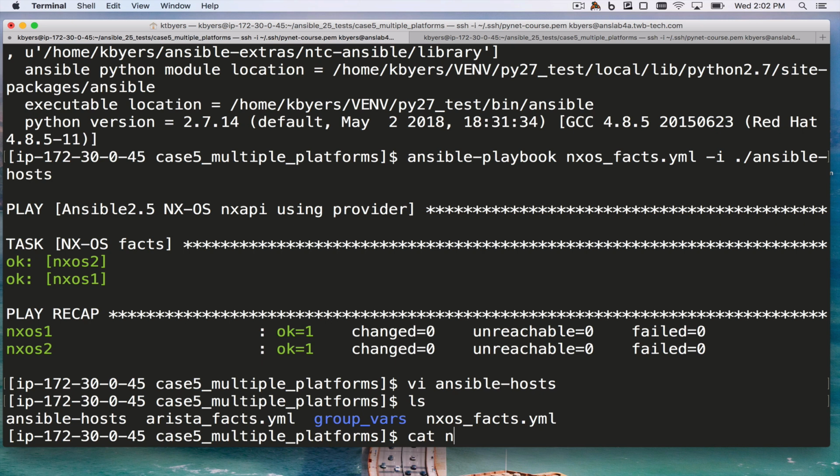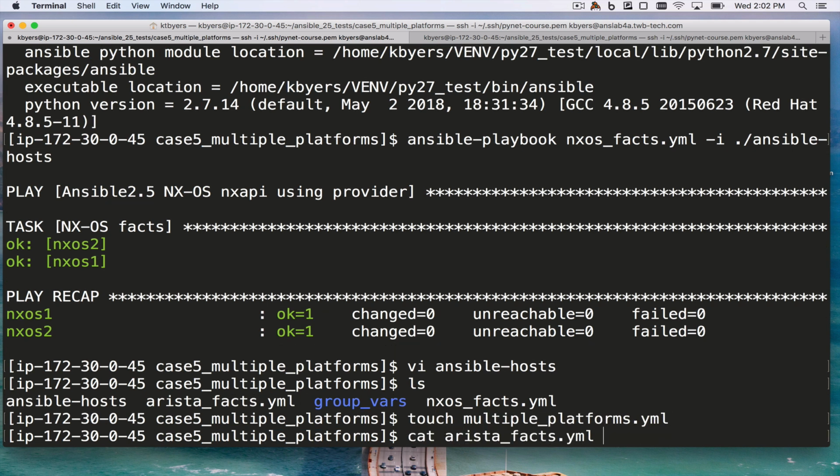So let me go ahead and make a playbook. I'm going to call this multiple platforms.yaml. I'm going to go ahead, whoops, not make dir. Okay, I'm going to cat Arista in there.